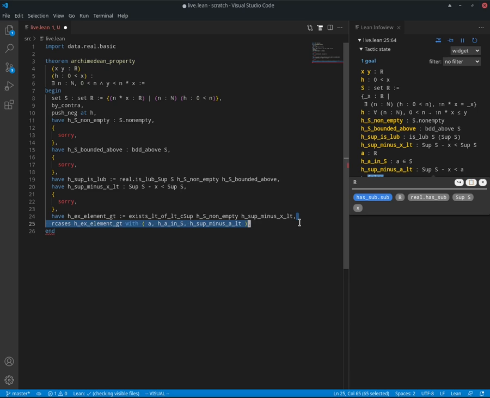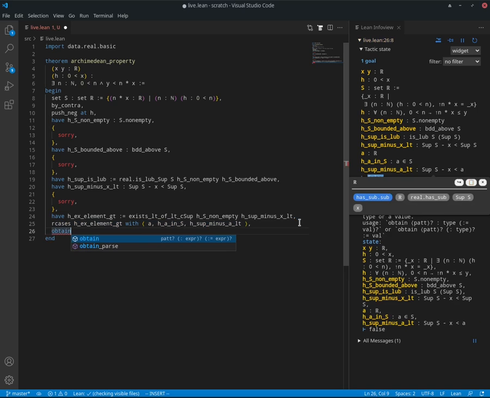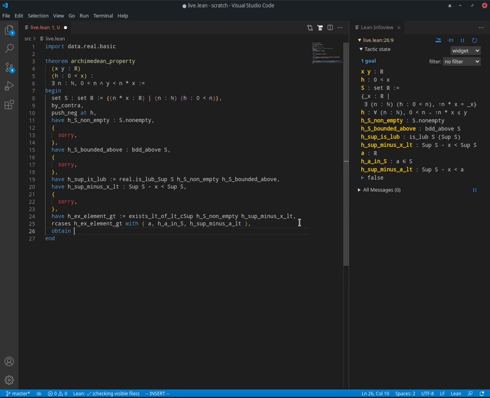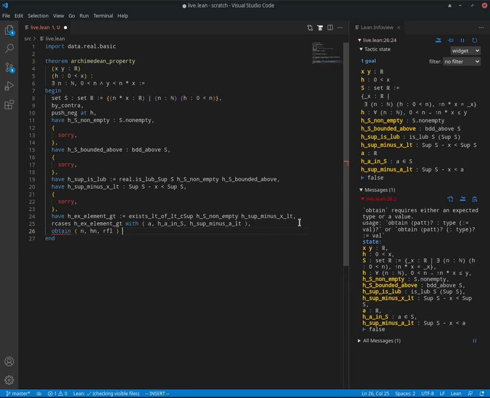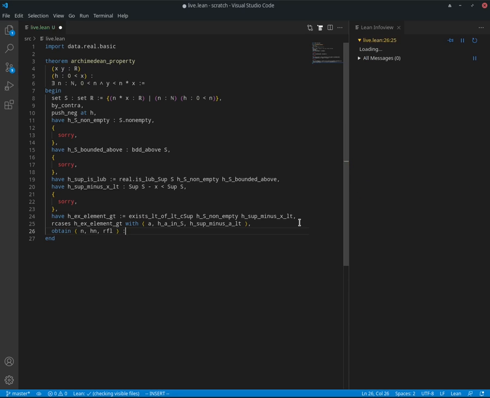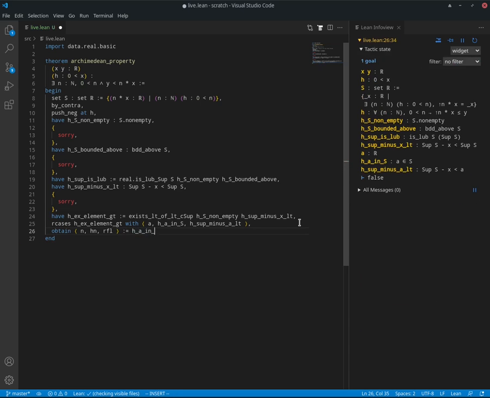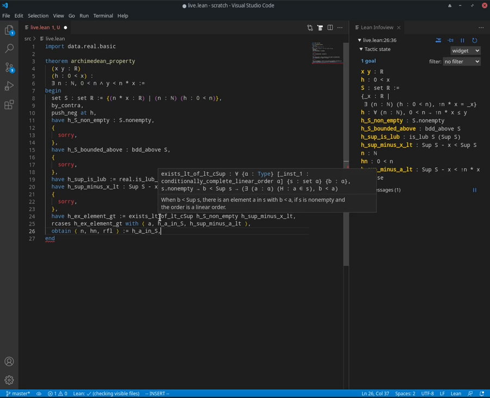Now in Lean, we can do that all in one step using obtain, which uses our cases and have, and then we can do n, hn, and then rfl, which will rewrite the inequality that we were just talking about. And then we're going to break apart a and s, since that's what would give us that information. So as you can see, it's just rewritten it here, and that's rfl, which did that for us.